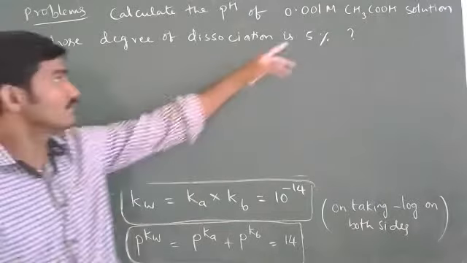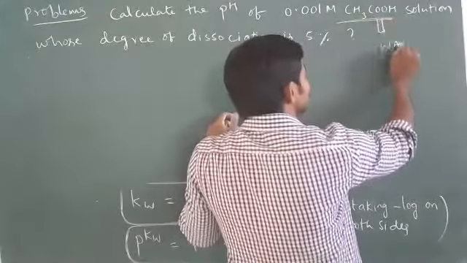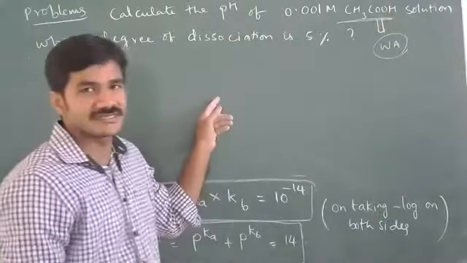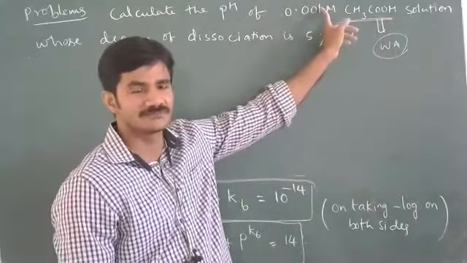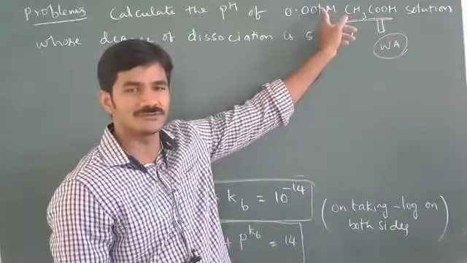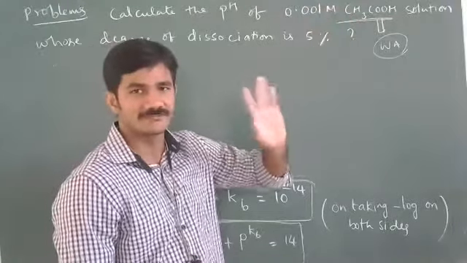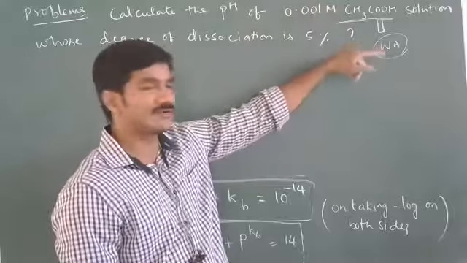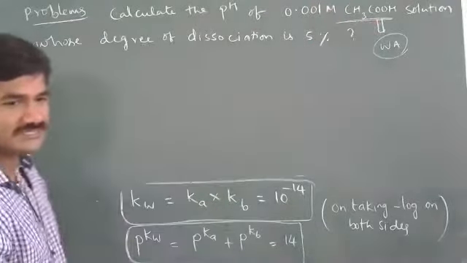You see, whenever they give acetic acid, it is a weak acid. Whenever weak acids are given, don't take this concentration directly into the pH formula. pH is equal to negative logarithm of H plus. Don't substitute this value directly in H plus. You don't get the pH. That is wrong. Because weak acids do not undergo complete ionization. They cannot give complete H plus ions. So they undergo partial ionization.